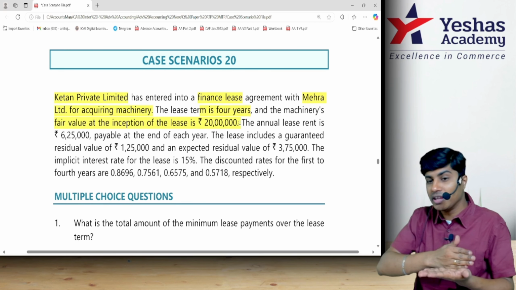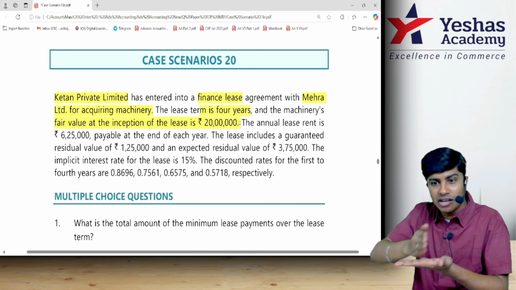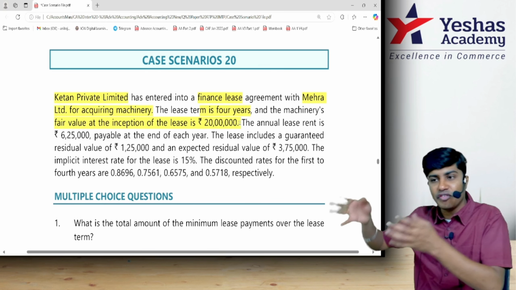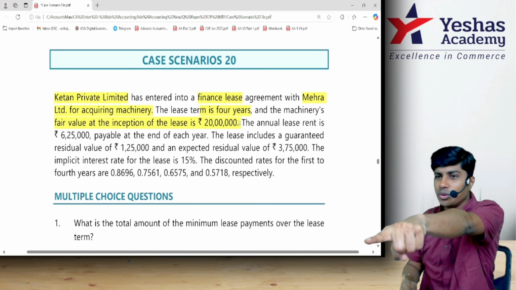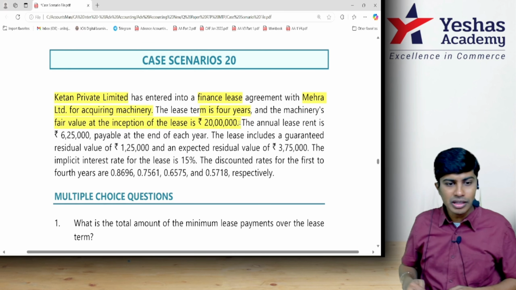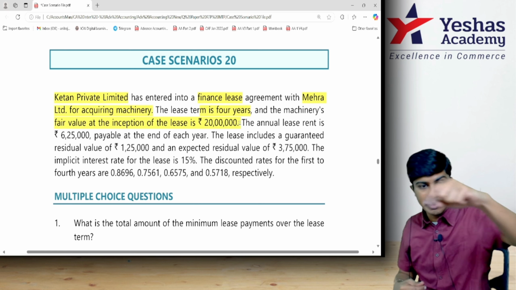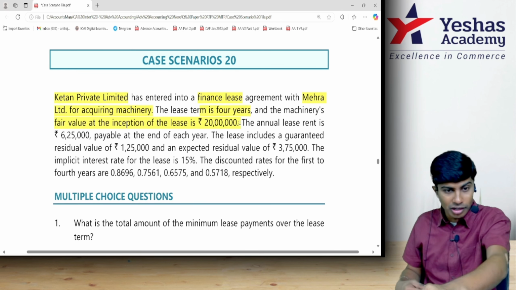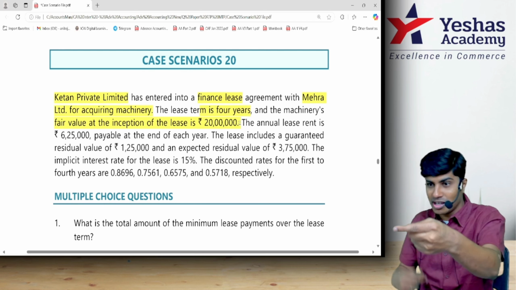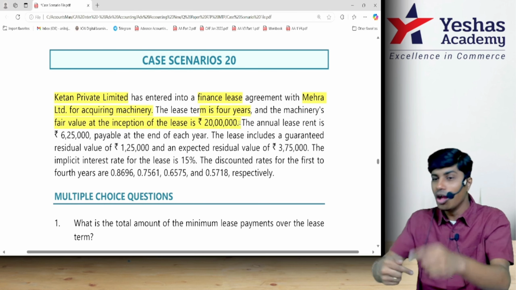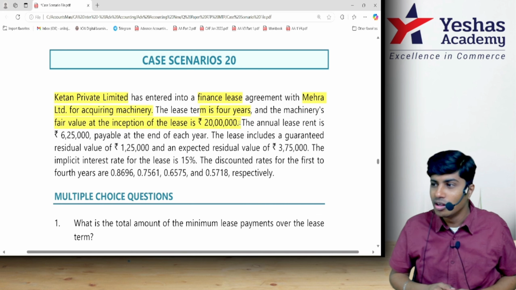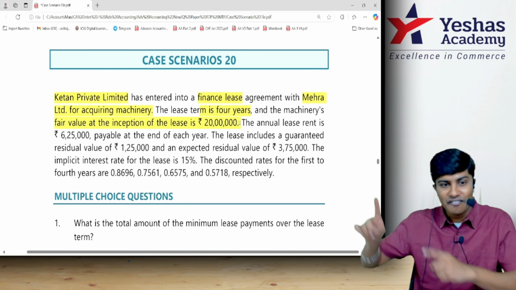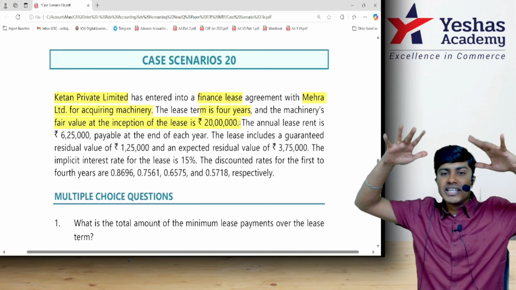Because you have to pay the liability not today, but a little after year 1, a little after year 2, year 3, year 4, you need to find the present value of it. The asset that you receive in lease, the machine, is mine, but you have to charge depreciation because of substance over form. To charge depreciation, you have to record the asset, but you have not paid money, so you also record the liability at the same value. At what value will you record it? You will record it at the present value of MLP or the fair value of the asset, whichever is less.